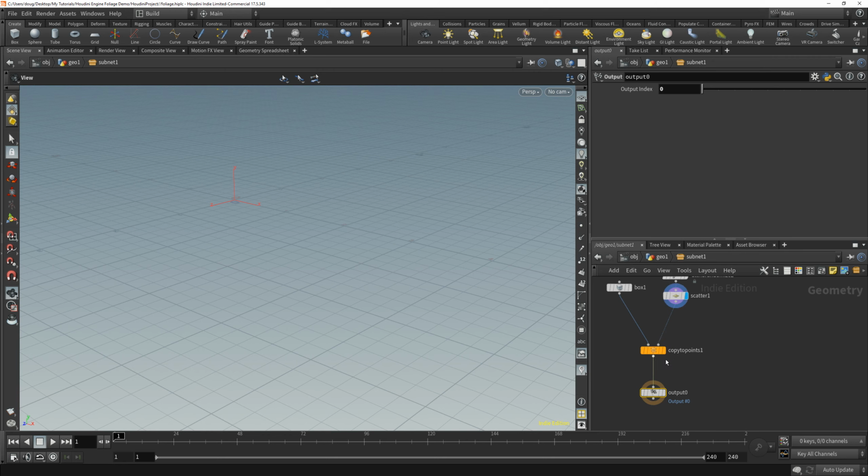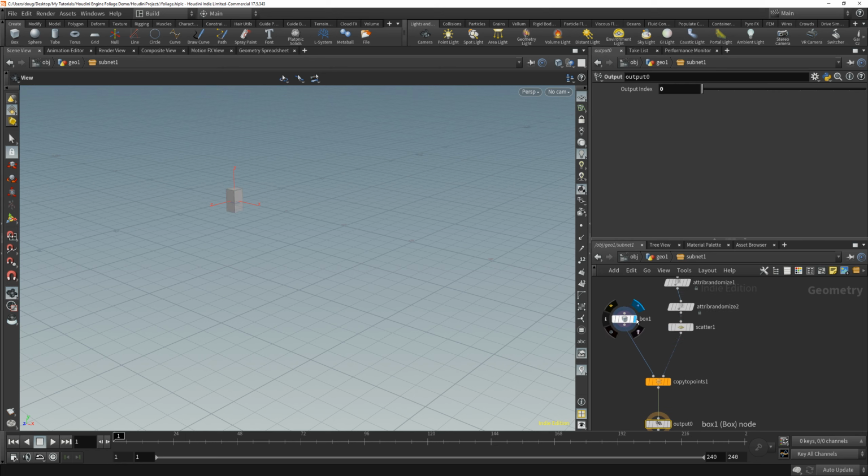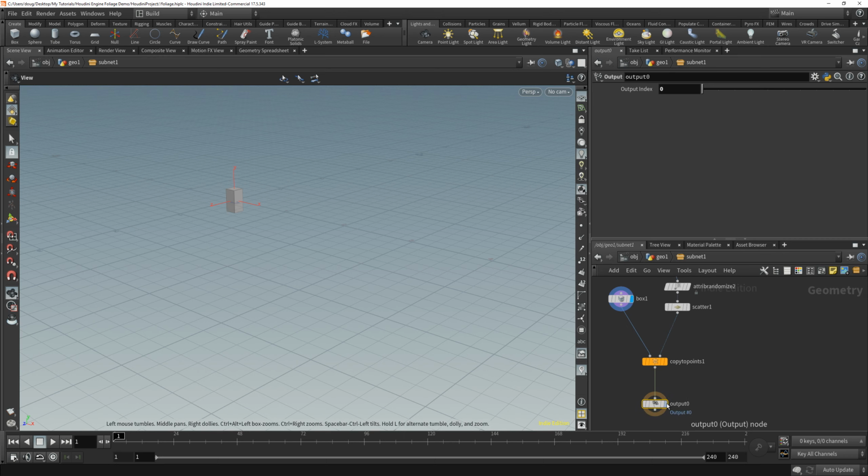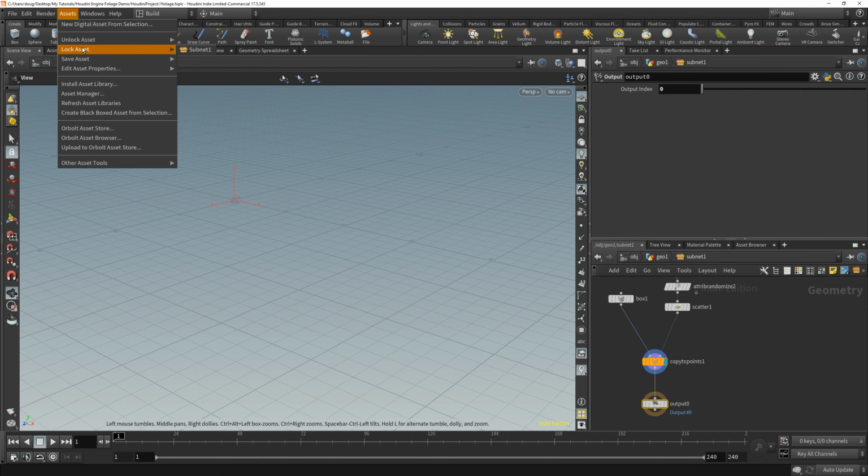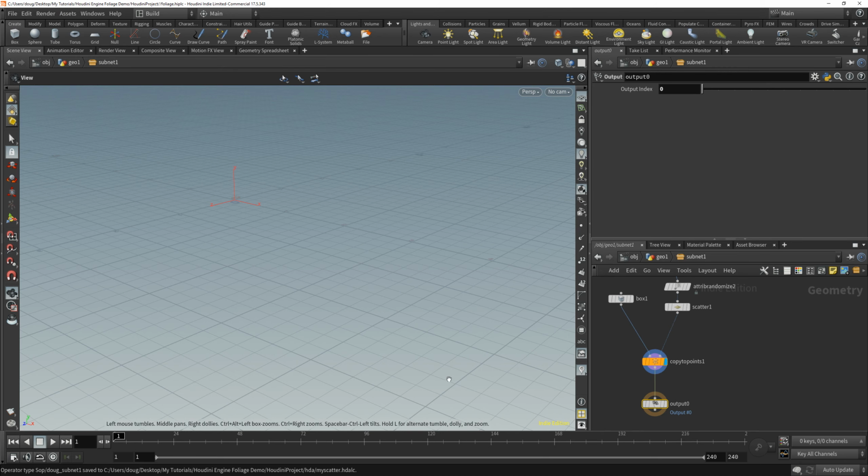The output will always be used. Sometimes when you're debugging, you're clicking around and you might leave it on box, for instance, and that's all that's there. You go back into Unreal and all you see is the box, because you have this thing set to render mode. But if you have your output node on there, the Houdini digital asset always uses this for rendering output. All right, so let's save the Houdini digital asset again.